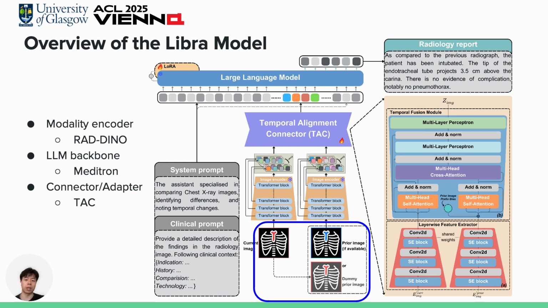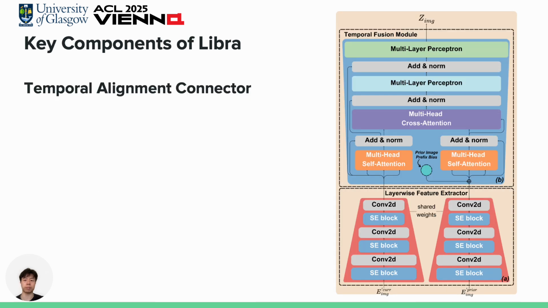Why does it matter? By modeling the temporal relationship at the architecture level, Libra is closer to real-world clinical practice. For example, if a doctor says that a patient's condition remains stable, this means the current scan and the prior scan are nearly identical, which aligns with our temporal modeling approach.